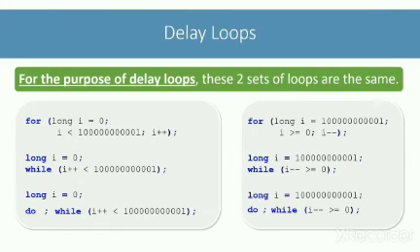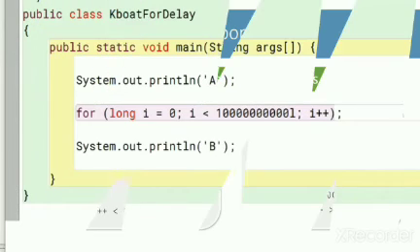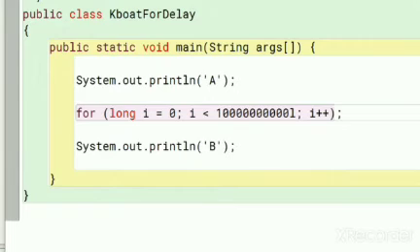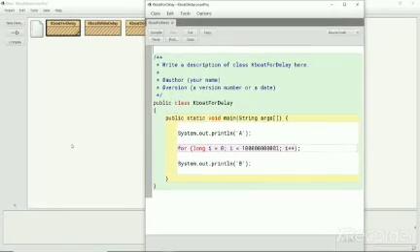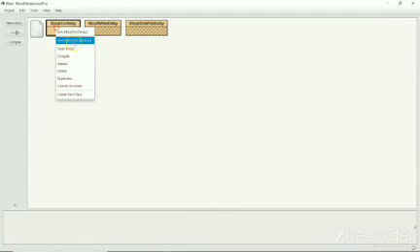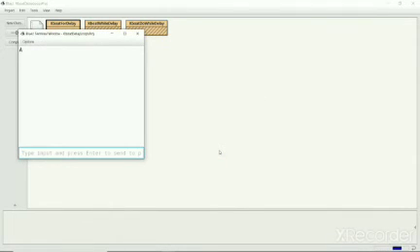Let's now switch to BlueJ and see one of these delay loops in action. This program will first print A to the console, then after some delay, it will print B to the console. Let's execute it. A is printed, now the delay loop is executing, and now B is printed after some delay.